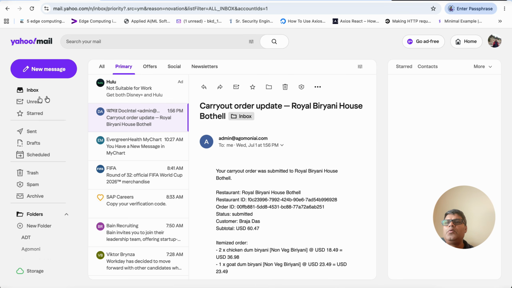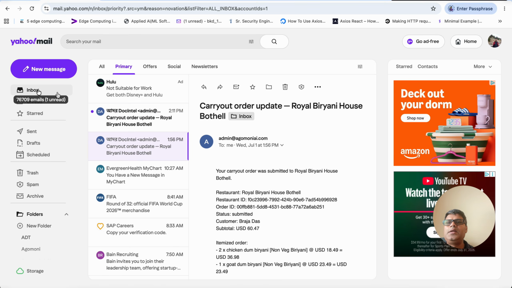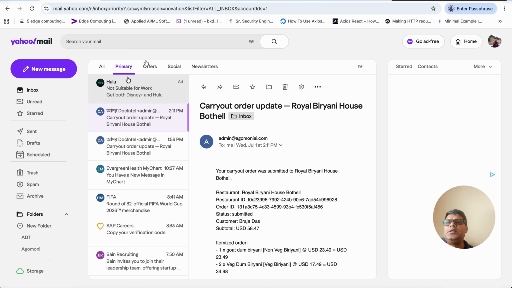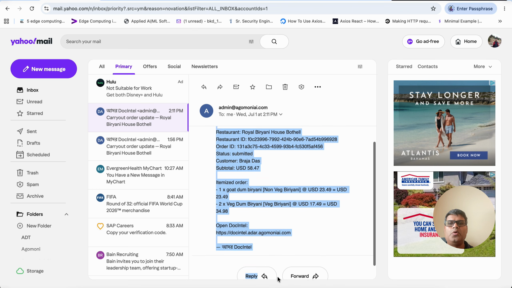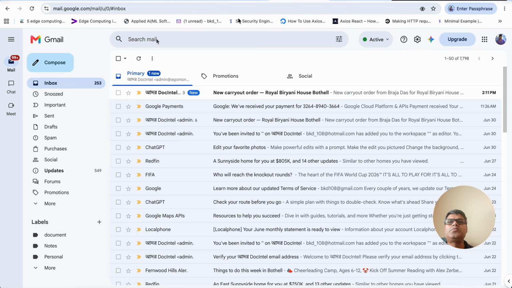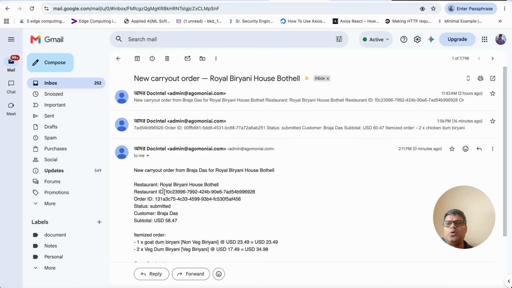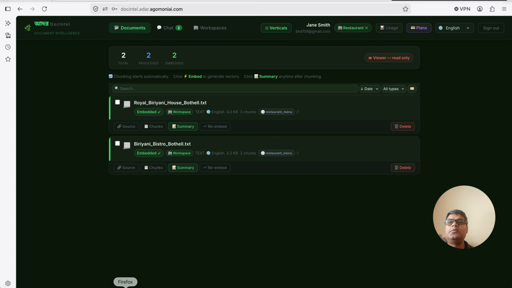You see that this is at yahoo.com, and the system generates a notification to the user saying that this order is submitted. At the same time, the restaurant owner was in Gmail, and the restaurant owner sees the new carry out orders, right? This is the way it comes, with the orders and everything. From there, the restaurant owner knows that they now have to act on it.